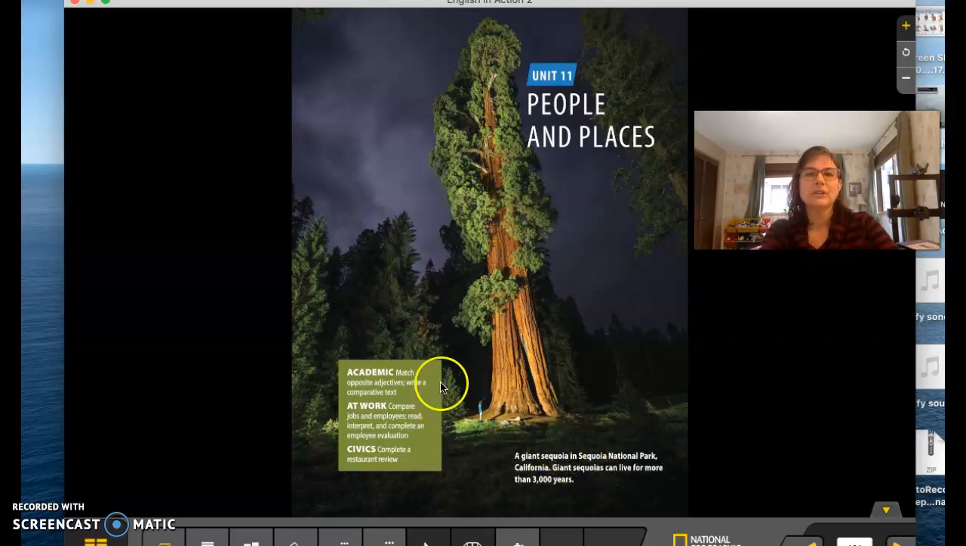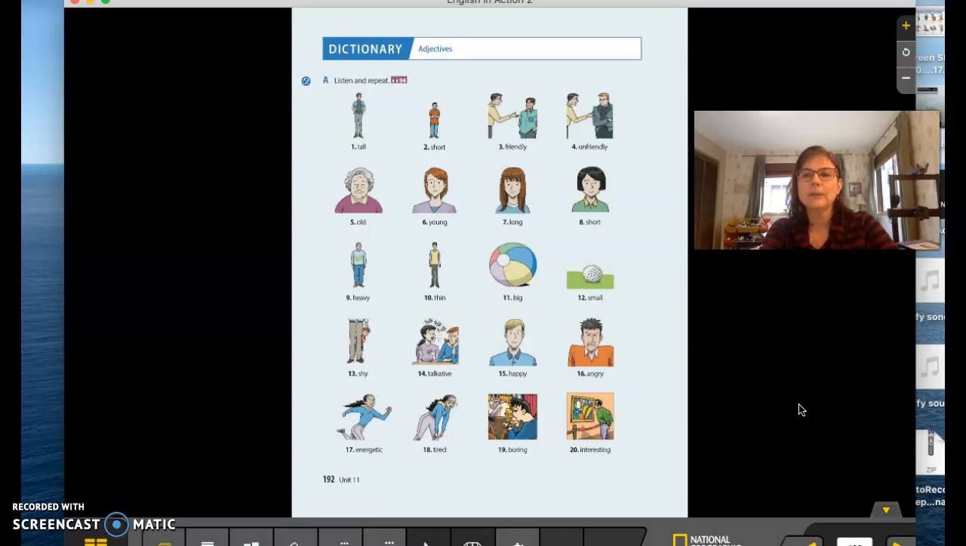Okay, and if we look here, the academic goals for this unit are to match opposite adjectives, all right? So we will be looking at adjectives for this unit. Looking on the next page, page 192, we have many different adjectives here, and you will be listening to exercise A in the coursework today, which is track 94. Let's look at some of the opposites here.